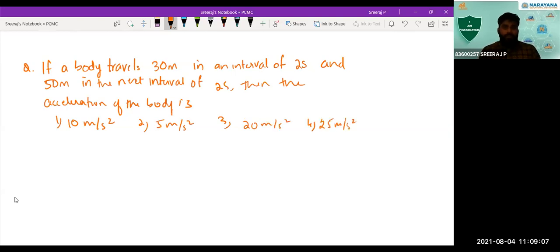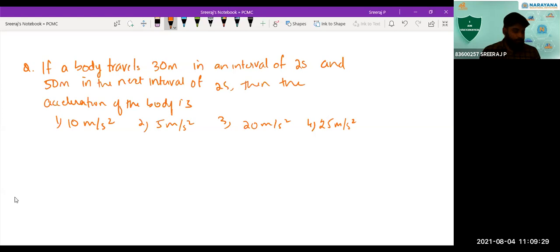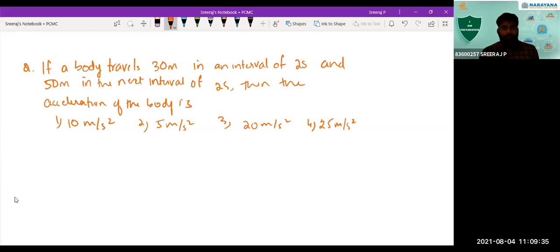Try solving this. The body travels 30 meter in the first interval of time, that is 2 seconds. In the second 2 seconds it travels 50 meter. Then what is the acceleration of the body? 20 meter per second square, sir.